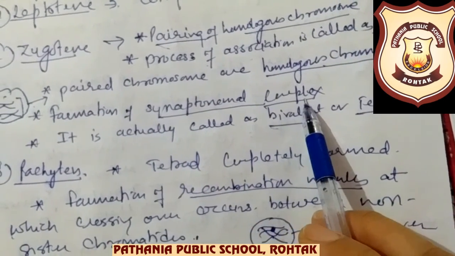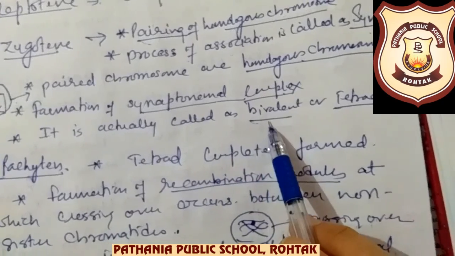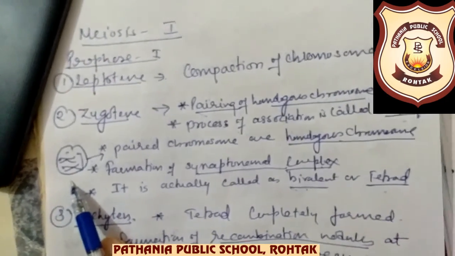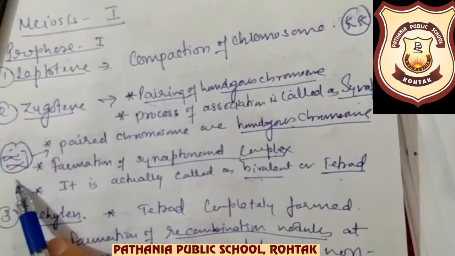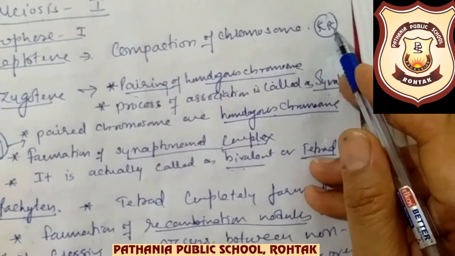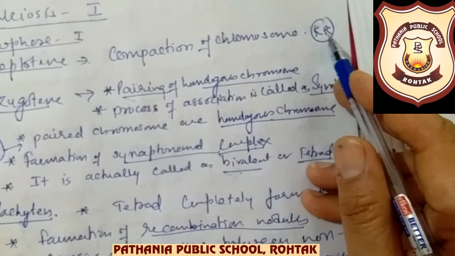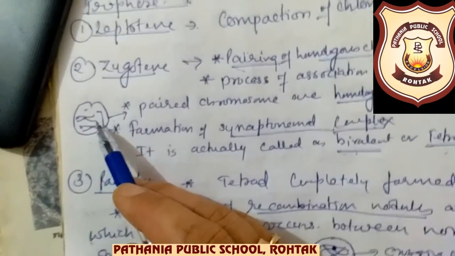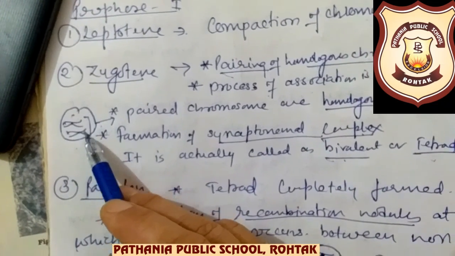Okay, so now I have written it here. In zygotene what all has taken place: the pairing of homologous chromosomes, the process of association is called synapsis, paired chromosomes are actually the homologous chromosomes, formation of synaptonemal complex is there, and these are called bivalent or tetrad.